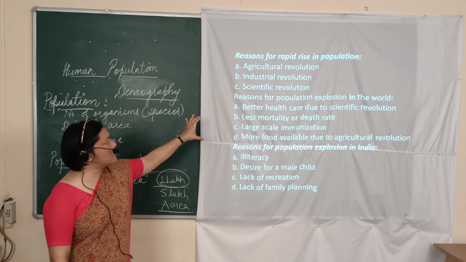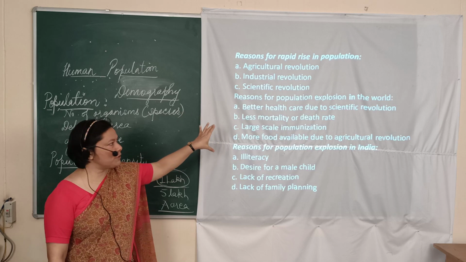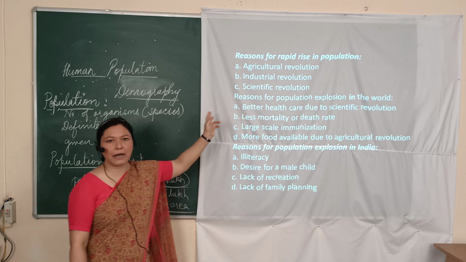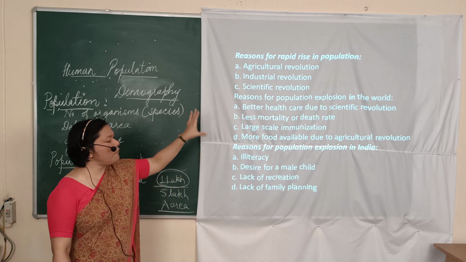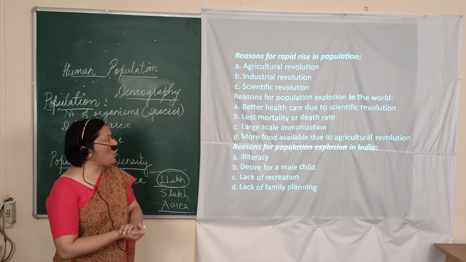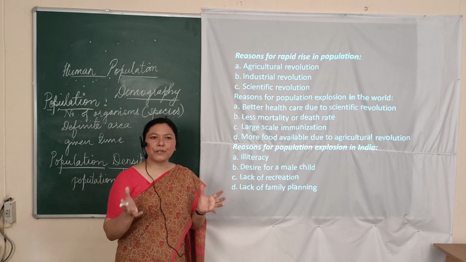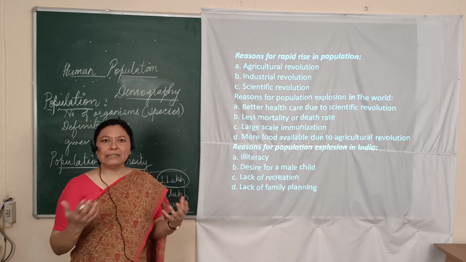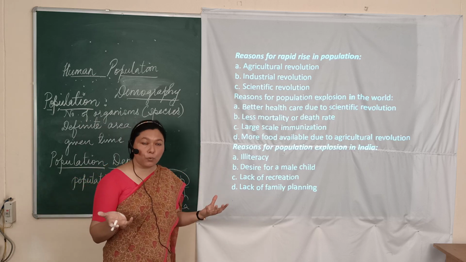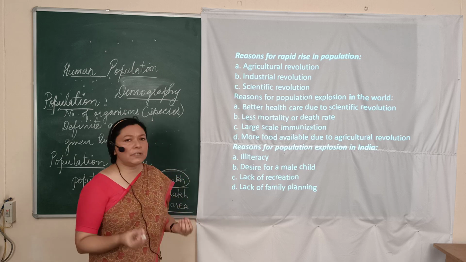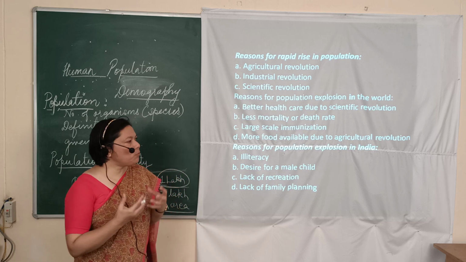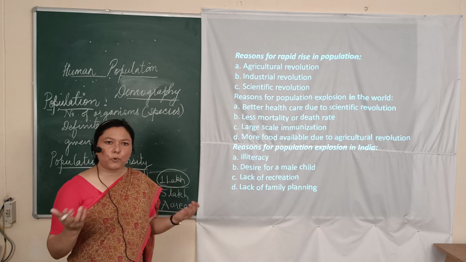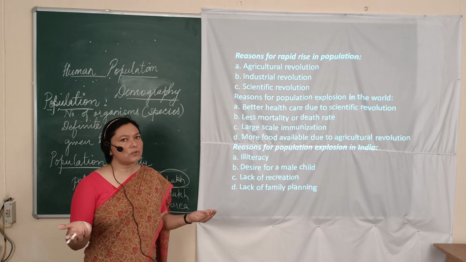Now, we have the reasons for rapid rise in population. This is the problem that we face every time, that the population is increasing or decreasing. So, I have a few points according to the text that you have, the reasons for rapid rise in population. The main three reasons are agricultural revolution, second is industrial revolution, and the third is the scientific revolution. Now, why do we call it a revolution? Because when a country decides to increase its agricultural production to fulfill the needs of the masses, then the famine and other problems that occur in a country can be sorted out.